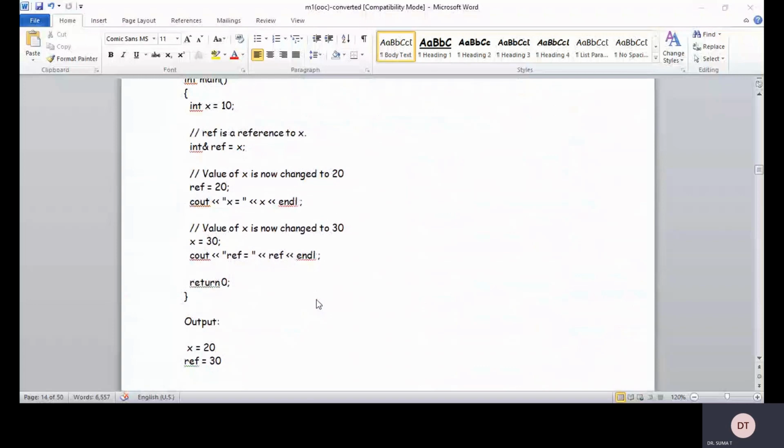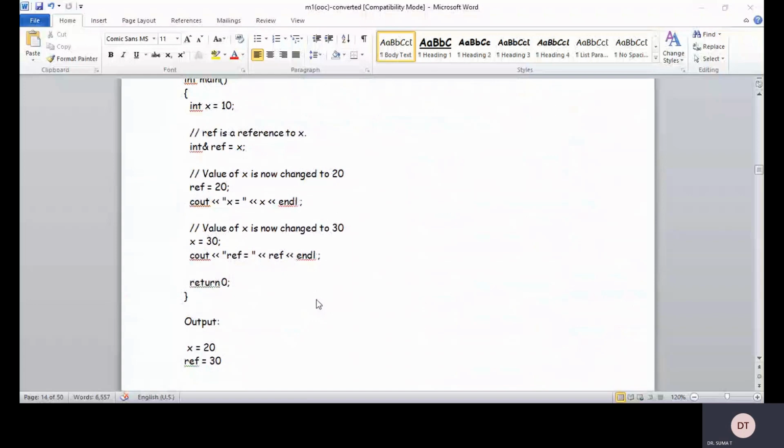Now when I try to print the value of x, it is going to print 30. The x value was originally 10, then reference value was 20, and I have changed it to 30.